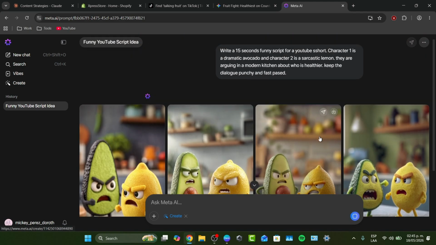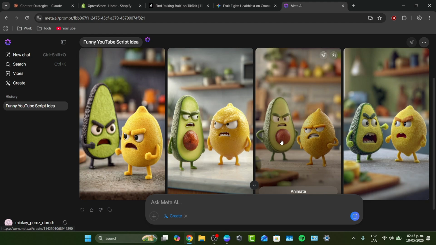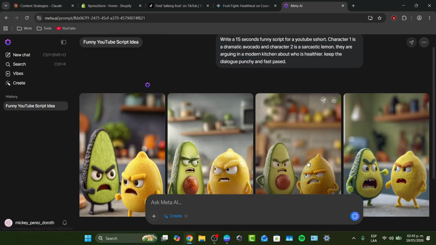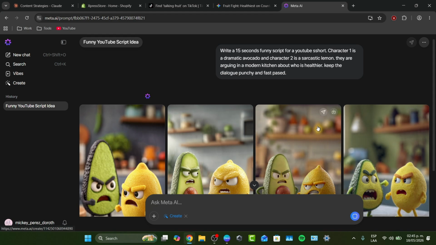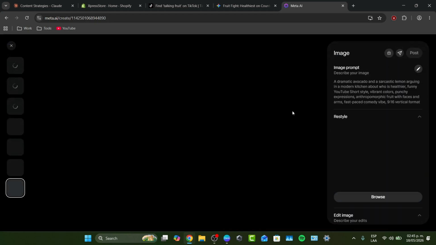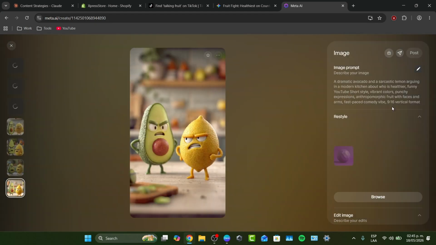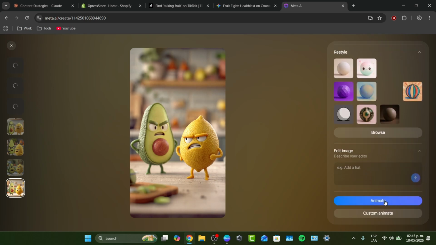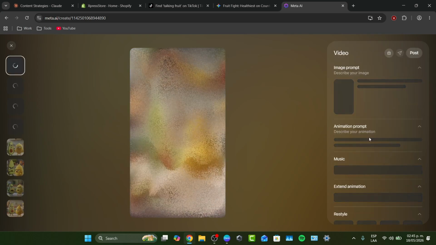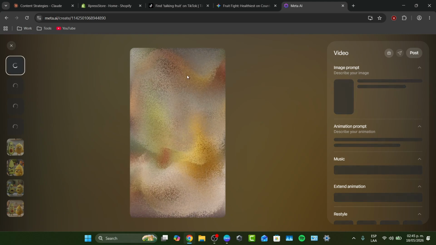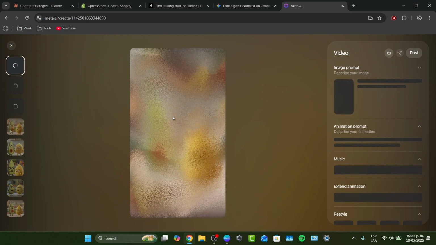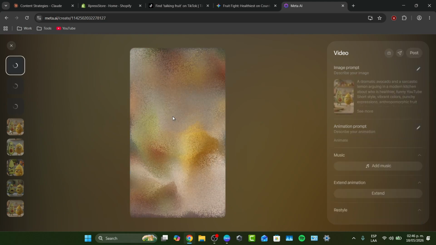So for example, if I choose the third image as a reference, it's going to make the script of that specific image, which I think is going to be really awesome. Basically, I have an image prompt, and here's the restyle. You can edit the image, and let's say you can just go for the action that says animate, and it's going to make the actual animation prompt out of it. So what you can do now is make the animation of the faces for 100% free.